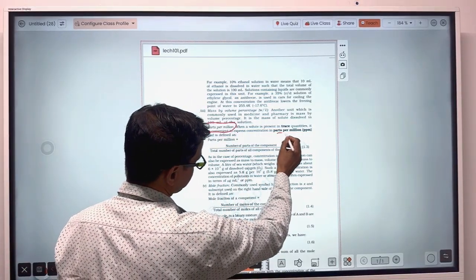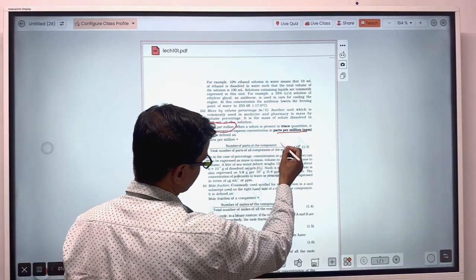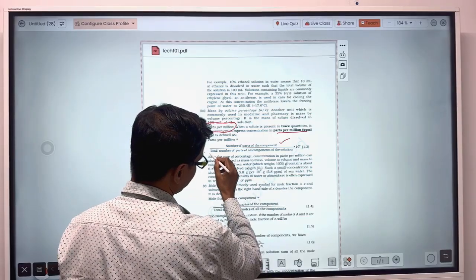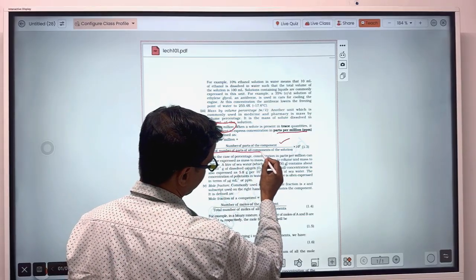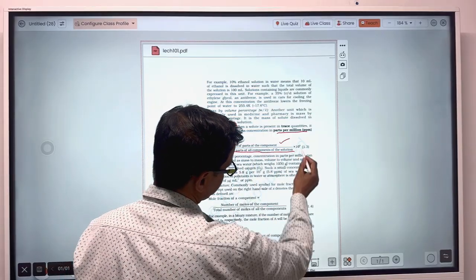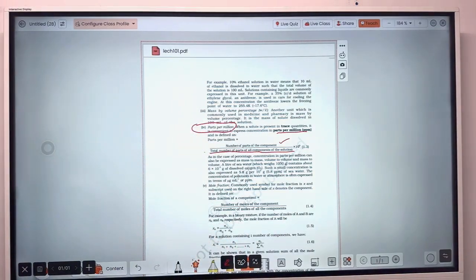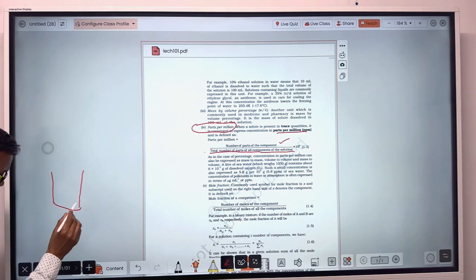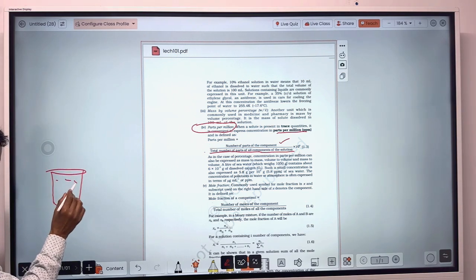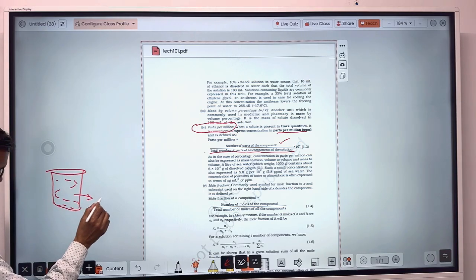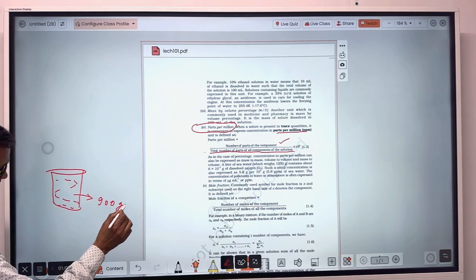Parts per million is the number of parts of that component upon the total number of parts of all components of the solution, into 10 raised to the power 6. As an example, suppose there is 900 gram of water here.